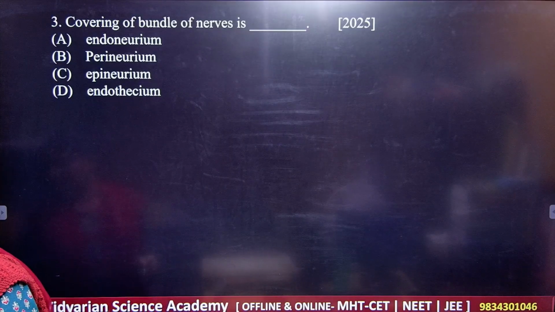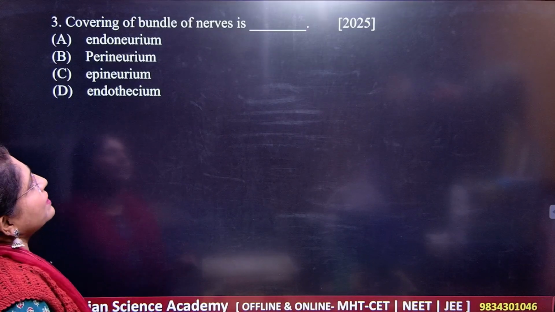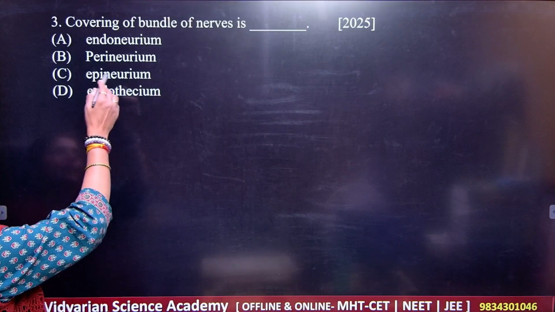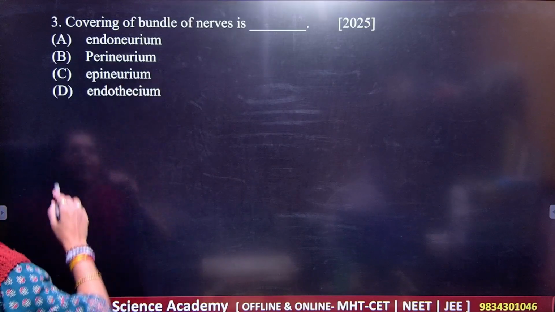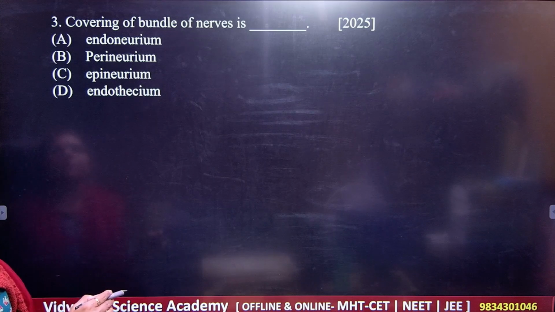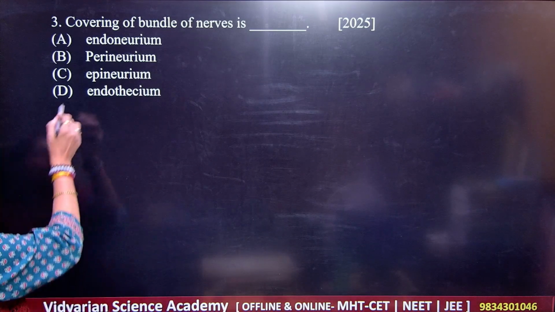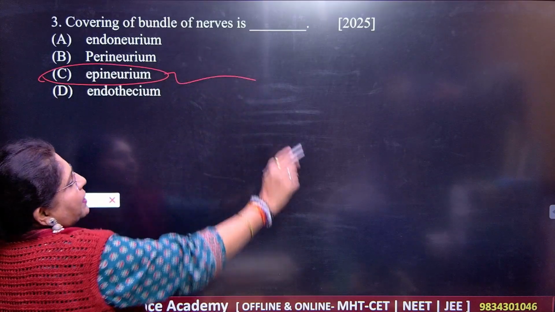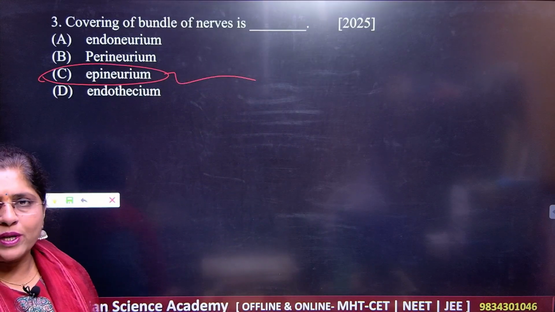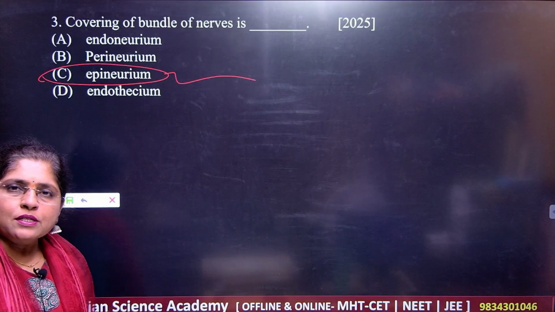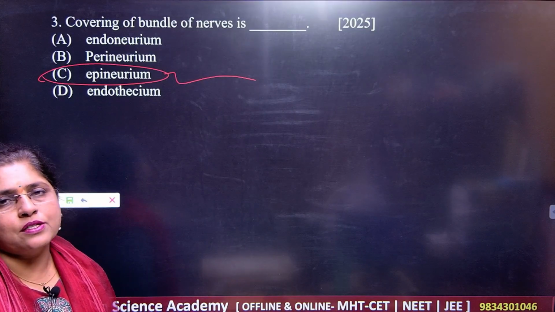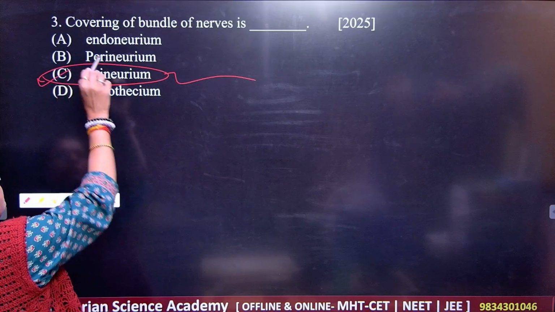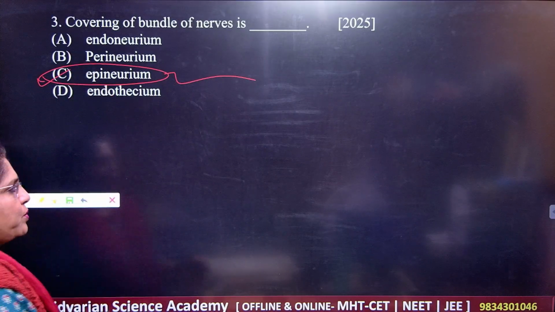Okay, question number 3. Covering of the bundle of nerve is dash. What are the options here? That is endoneurium, perineurium, epineurium, and endothecium. So what should be your answer here? Your answer here is epineurium. Okay, remember this is the answer for your question. Okay, students, please note down all the answers in your notebook very perfectly. Okay, so for question number 3, C is the correct option.